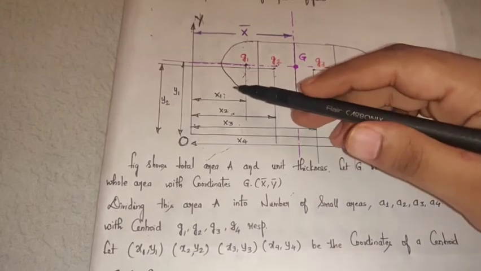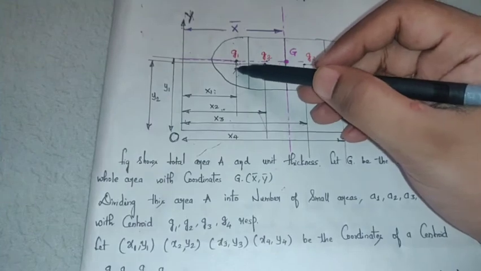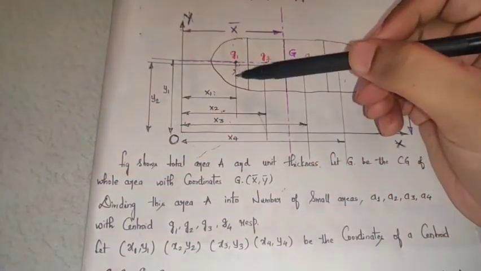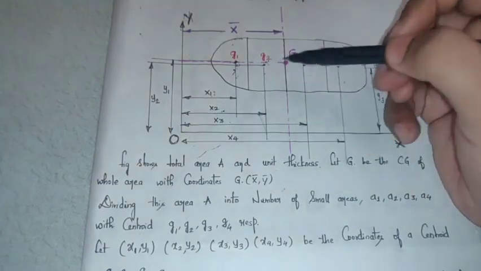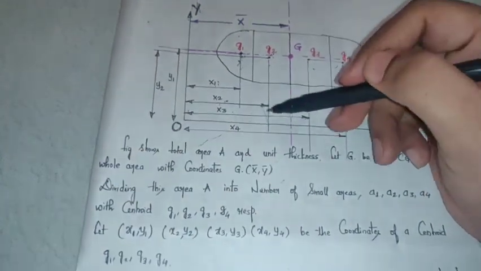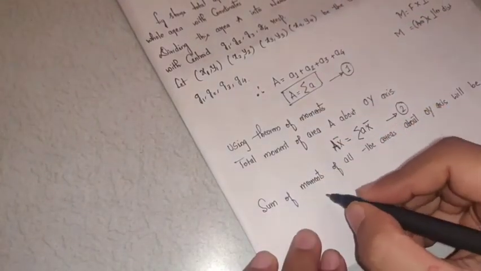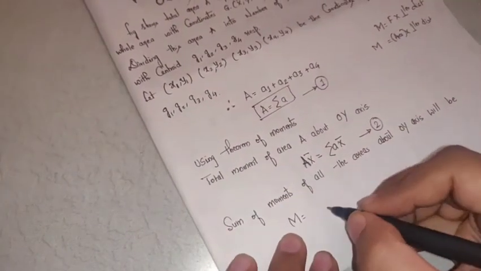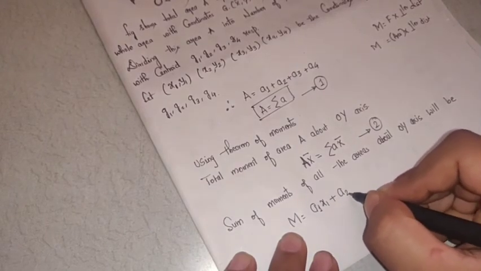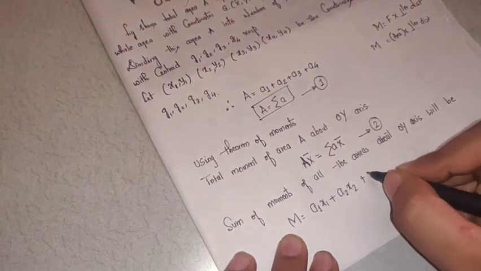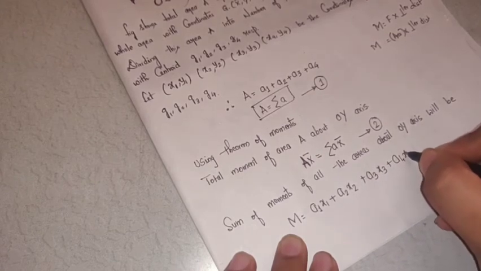Moment is nothing but the rotation caused. The small areas cause moment about the OY axis of magnitude: M is equal to small a1 into x1 plus a2 into x2 plus a3 into x3 plus a4 into x4.